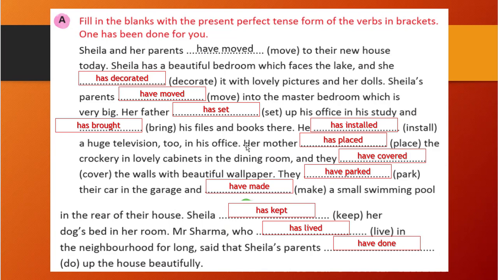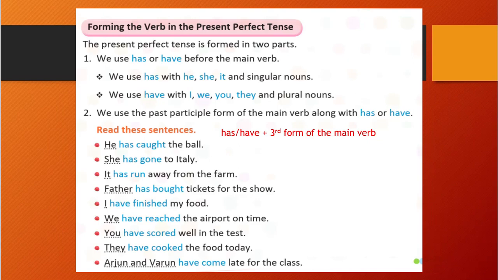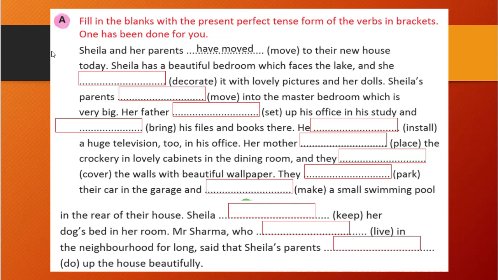Let's see some exercise here. Okay, I think the answer is there. Forget it. Okay, I have erased the answer. So now I will show you one by one. Sheila and her parents, this paragraph is given. Fill in the blanks with the present perfect tense form of the verbs in the bracket. So in the bracket, verbs are given: move, decorate, move, set, install, place. And we need to fill all the blanks with the present perfect tense. That is our task.